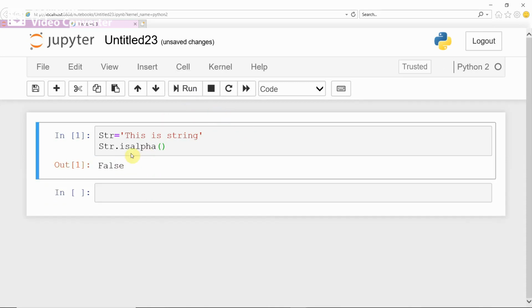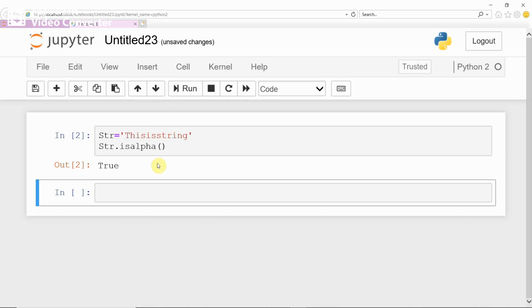Why is it giving false? Because, see, it does not contain only alphabets. It also contains spaces, which are considered as not alphabets. These spaces are not alphabets. Therefore, isalpha is giving false. Now, if you remove the space and run, isalpha gives true.